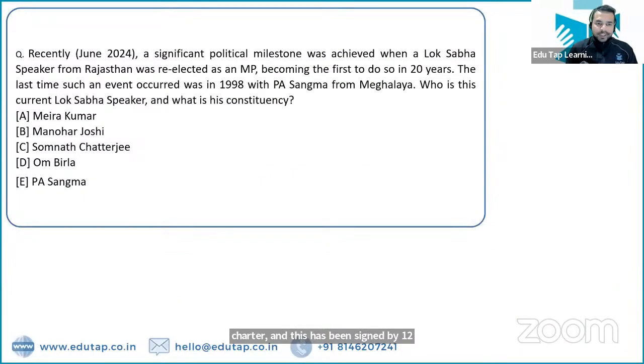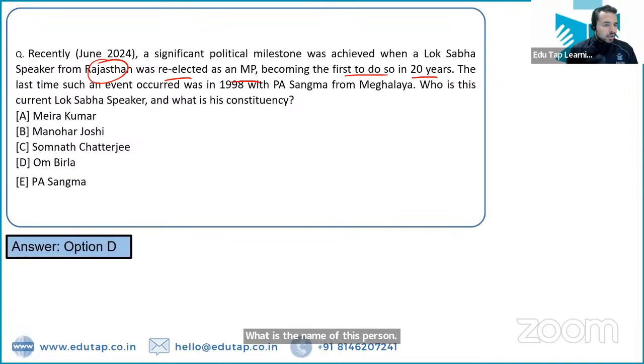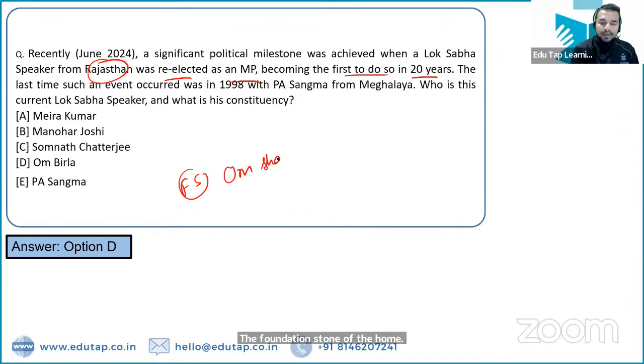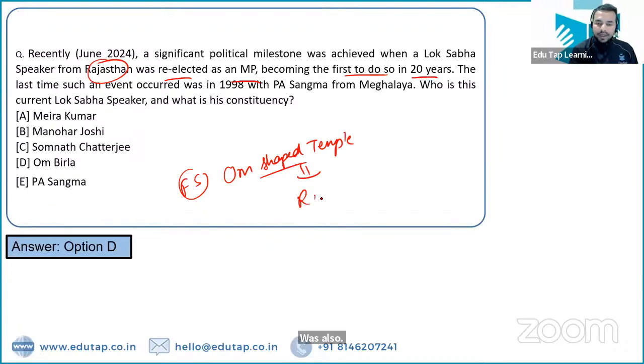Next question. A significant political milestone was achieved when a Lok Sabha speaker from Rajasthan was re-elected as an MP, becoming the first to do so in 20 years. What is the name of this person? The person is also the speaker. The name of the person is Om Birla, and he is from Rajasthan. Let me tell you guys that recently the foundation stone of the Om-shaped temple was also laid in the Indian state of Rajasthan.